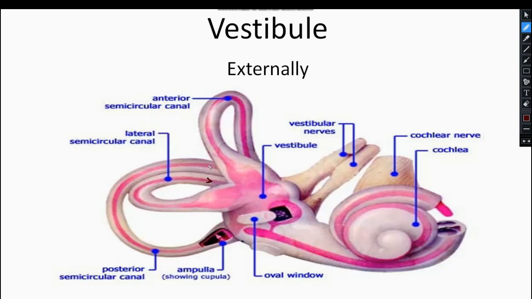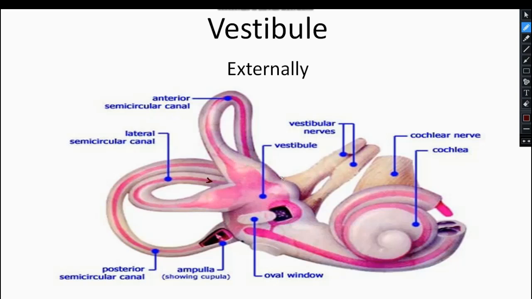So both these ends unite with each other and get connected with the posterior wall. So all these semicircular canals are connecting on the posterior wall.